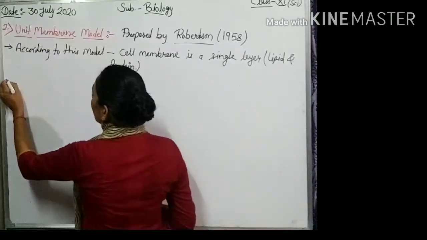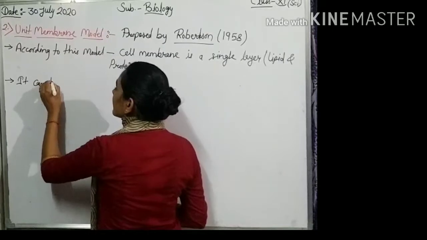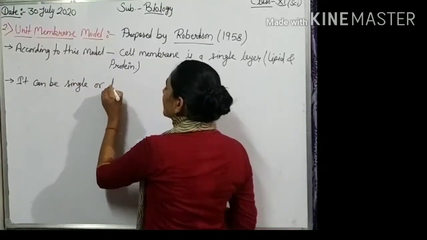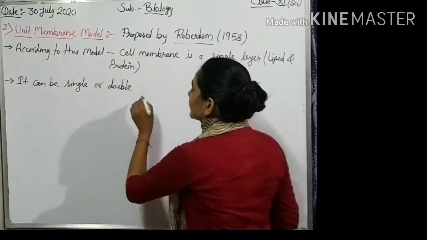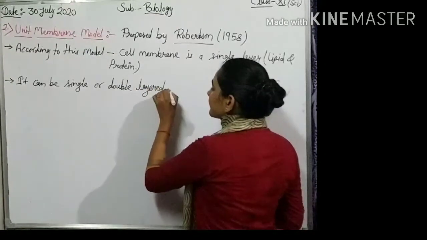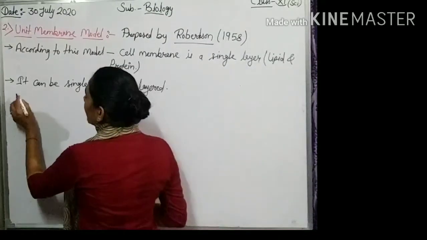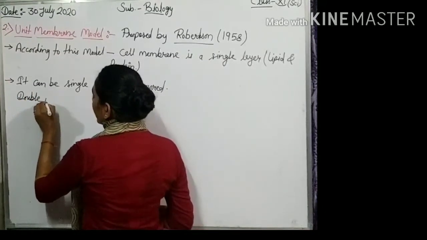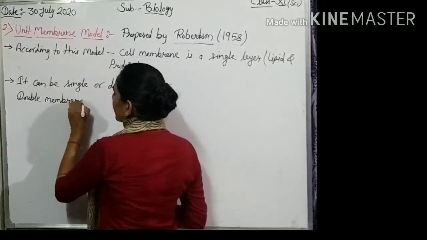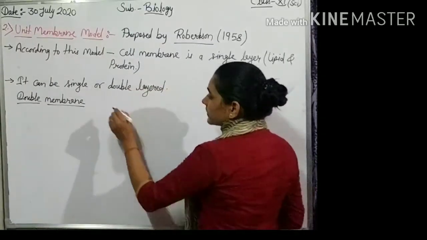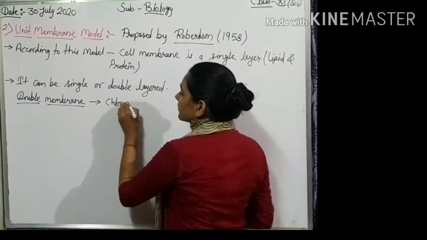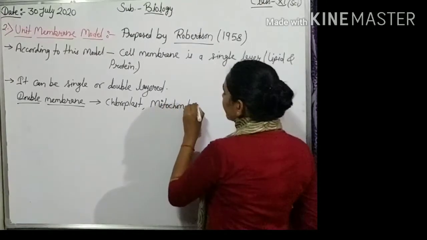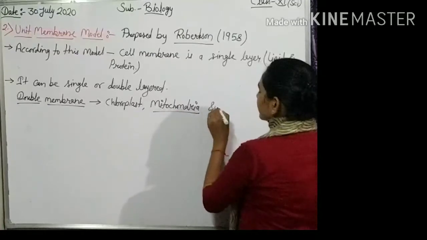So it can be single or double layered. Double membrane is found in chloroplast, mitochondria, and in the nucleus.